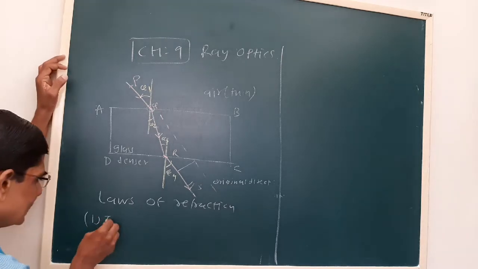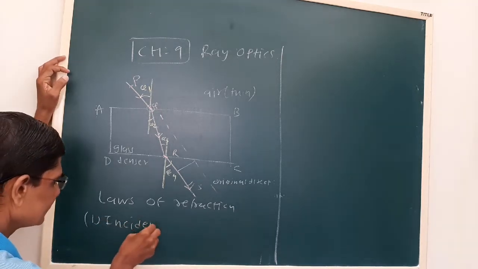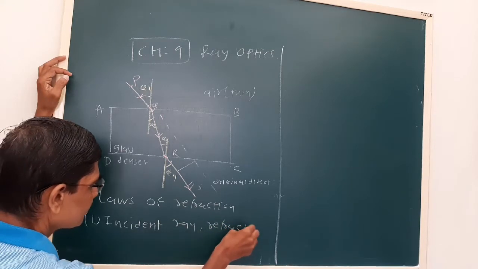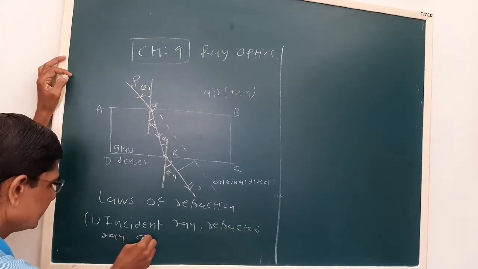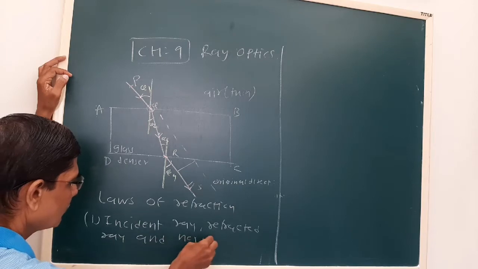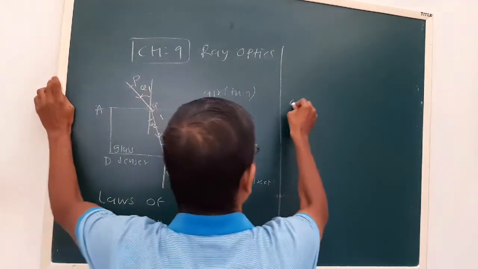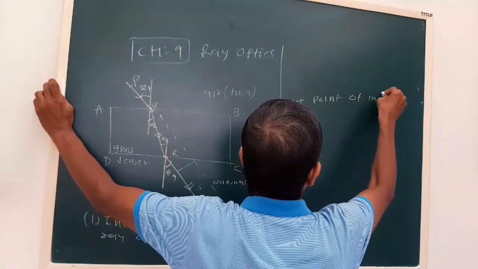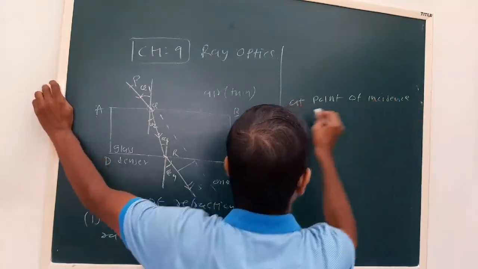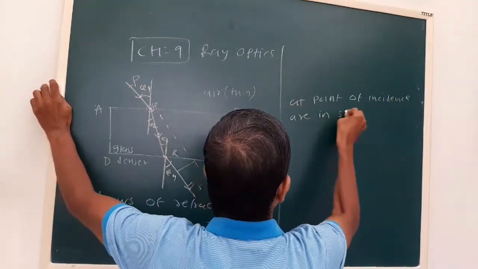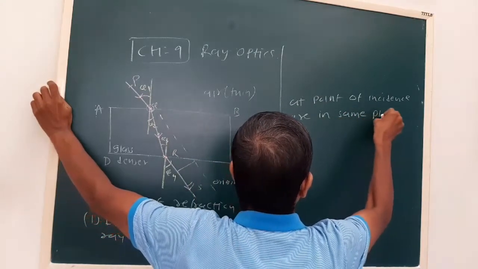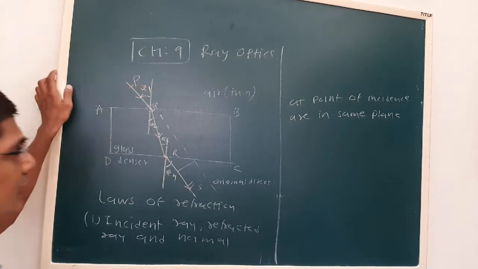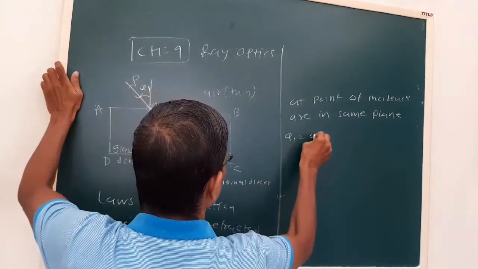And this theta 1 is the angle of incidence.